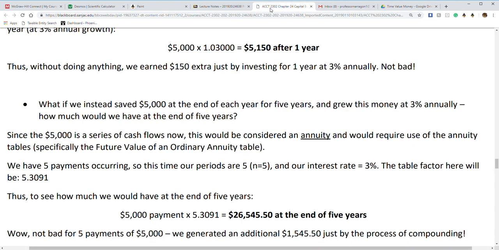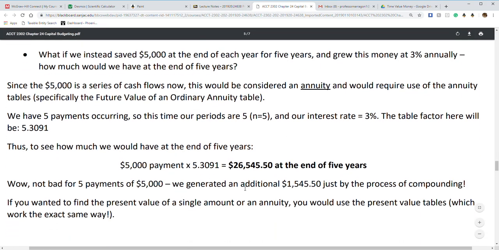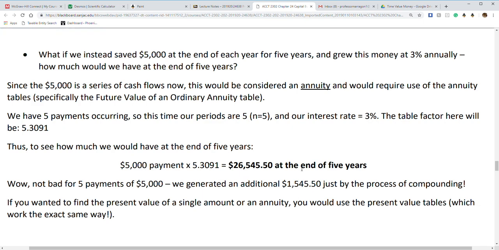All right. So taking that rate, 5,000 times 5.3091 makes it $26,545.50 at the end of 5 years. So making 5 payments of $5,000, which is $25,000, we end up generating about $1,545.50 just by compounding upon each other. Not bad, not bad at all. We make some money.